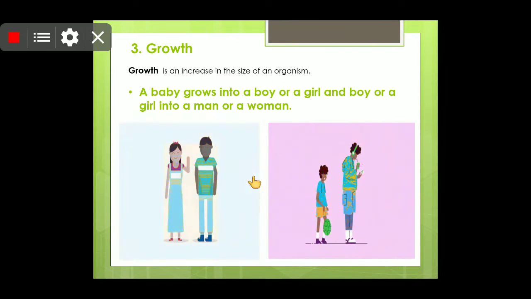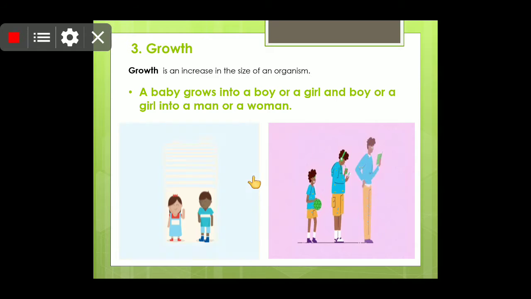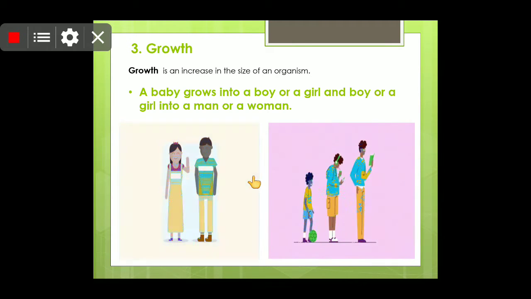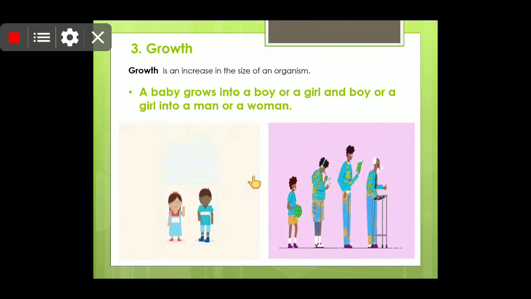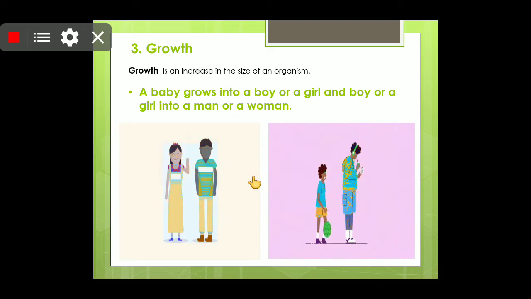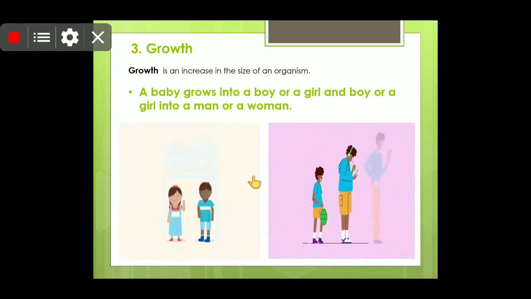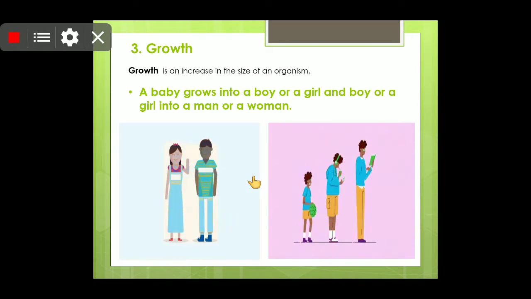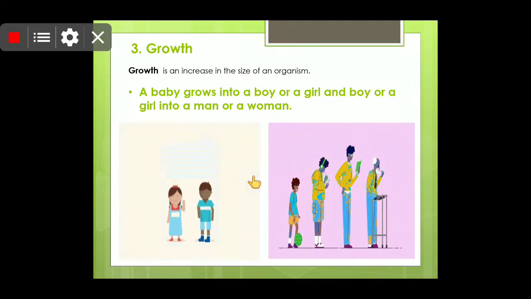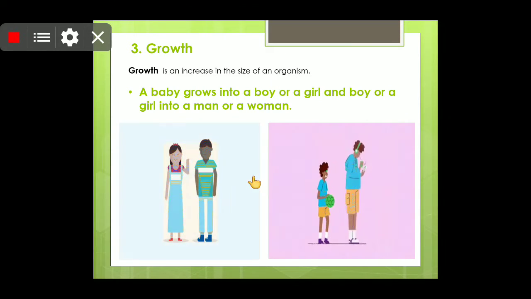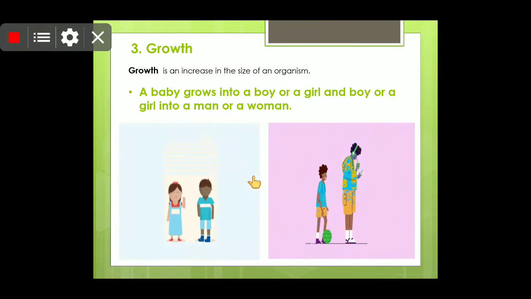Now children, one more characteristic of living organisms is that living organisms grow. What is the meaning of growth? Growth is an increase in the size of an organism. A baby grows into a girl, or a boy grows into a man or a woman.